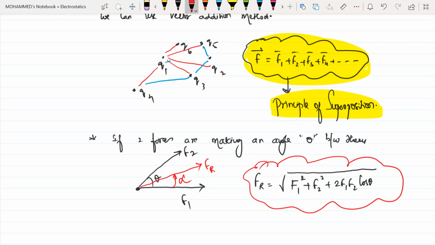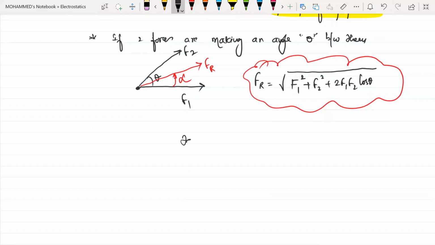Clear? Yes, sir. Now the angle, beta. Tan alpha is equal to F2 sin theta divided by F1 plus F2 cos theta. Clear?